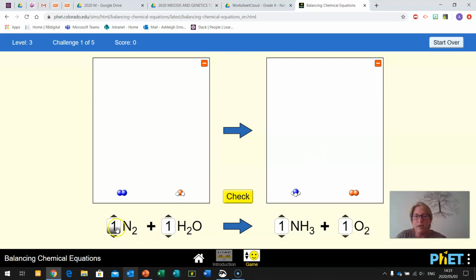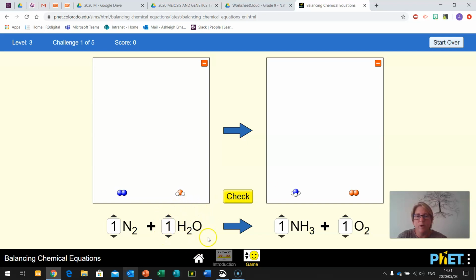So if we have a look here, we have 2 times by 1 nitrogen atoms, and the diagram shows 2 nitrogen atoms. Then on our products, we have 1 times by 1 nitrogen atom, so there is 1 blue nitrogen atom.